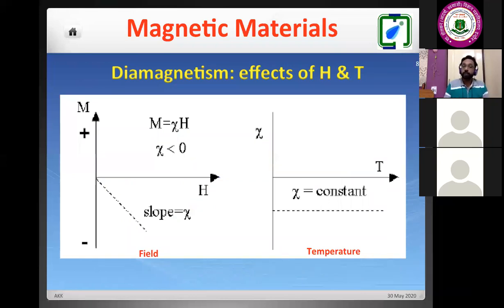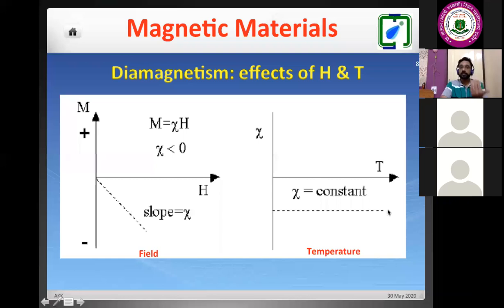Now, for the diamagnetic system, what will happen if we change the temperature? In these diamagnetic systems also, the spin ordering will be disturbed. If there is randomness in the spin ordering, then they will behave as a paramagnet. But if you study the magnetic susceptibility with the variation of temperature below the transition temperature, we will say that this magnetic susceptibility should be negative and independent of temperature.